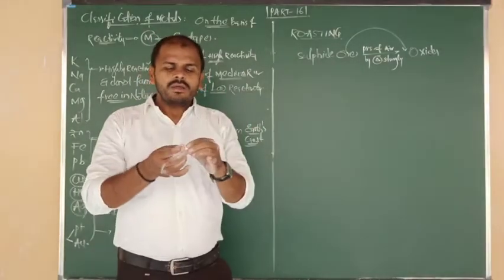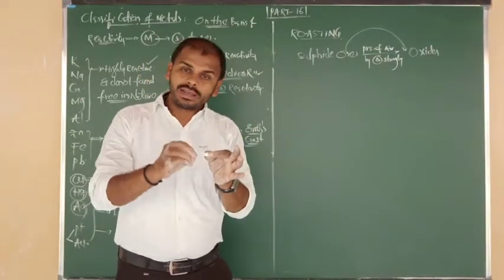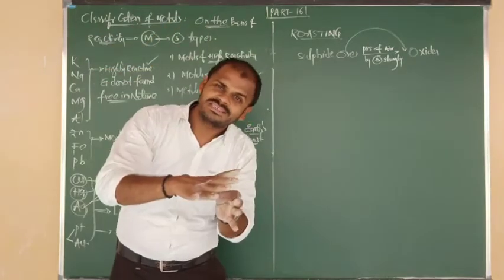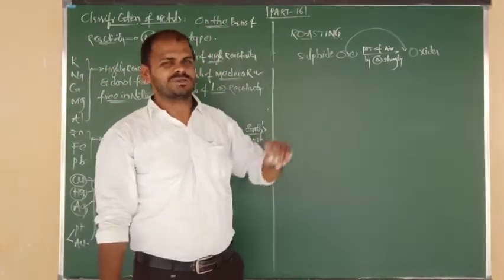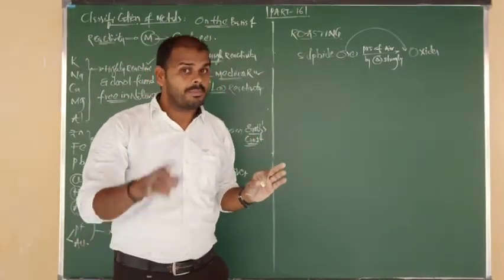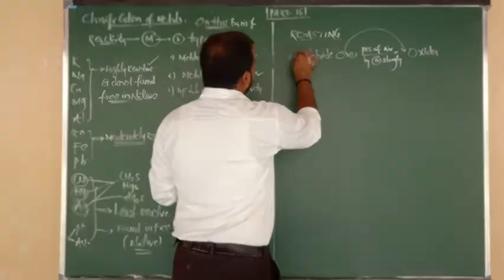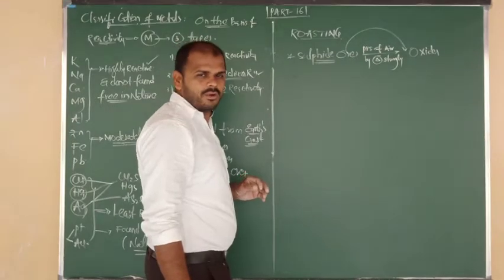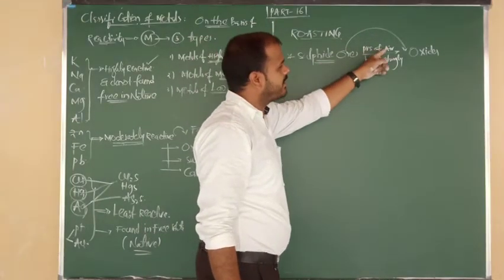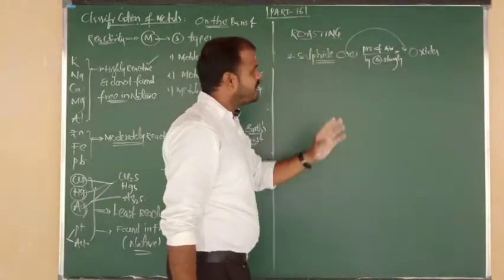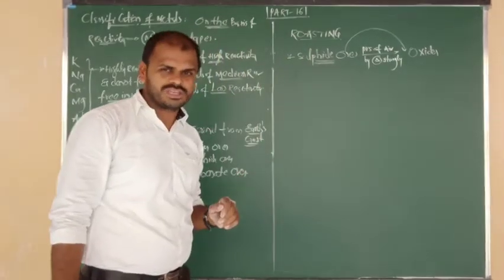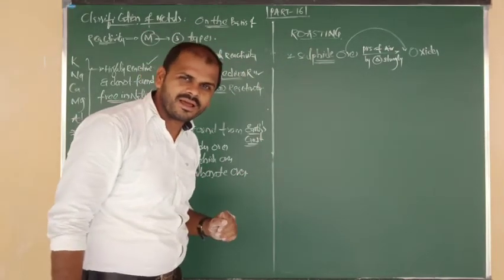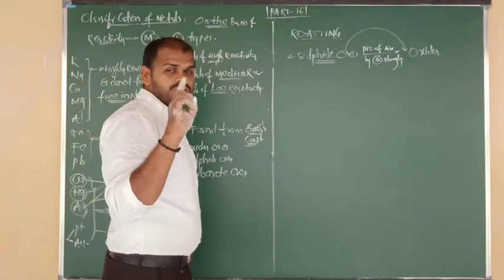This is called the roasting procedure. But remember, it is applicable only for sulfide ores. Sulfide ores on heating in the presence of air change into oxides. The method is called what, beta? Roasting.